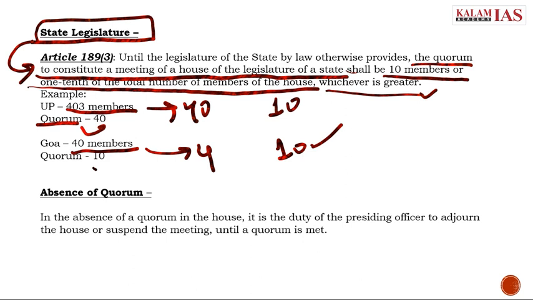Now, what happens in the absence of quorum? In the absence of quorum, it is the duty of the presiding officer to either adjourn the house or suspend the meeting until the quorum is met. If the quorum is not there, the meeting cannot be conducted.